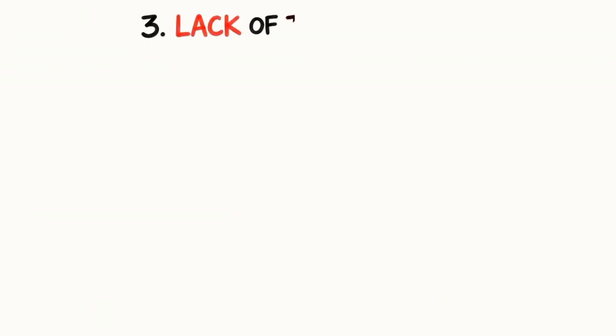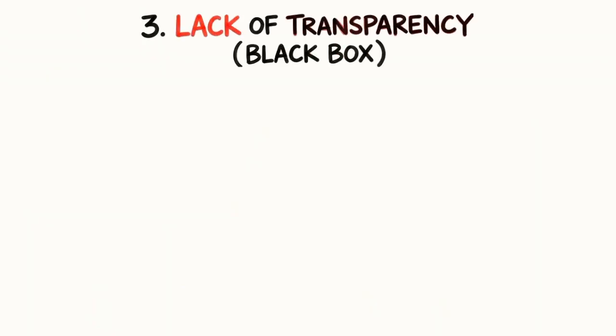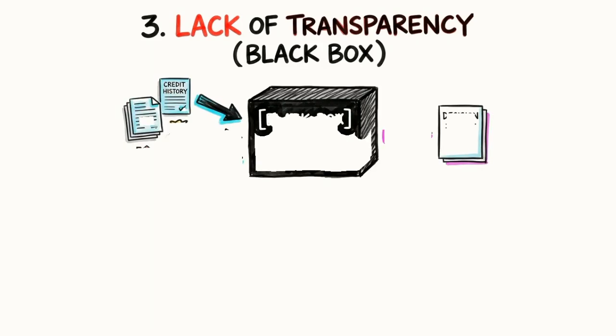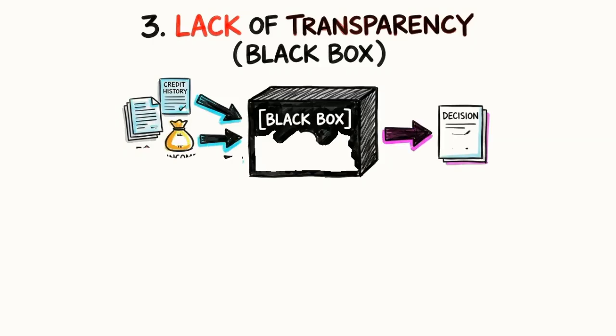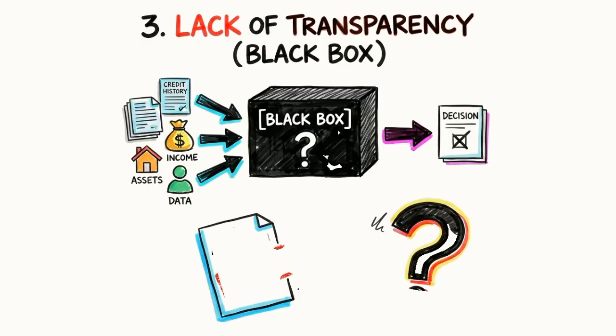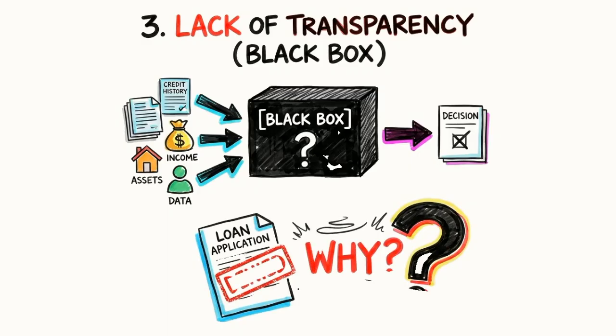The third risk is lack of transparency, often called the black box problem. In many AI systems, we see inputs going in and outputs coming out, but not the reasoning in between. Sometimes, even the people who built the system cannot fully explain how a decision was made. When an AI denies a loan, flags a risk, or recommends an action, the question becomes simple and uncomfortable: why? If we cannot explain decisions, we cannot challenge them, fix them, or confidently rely on them.